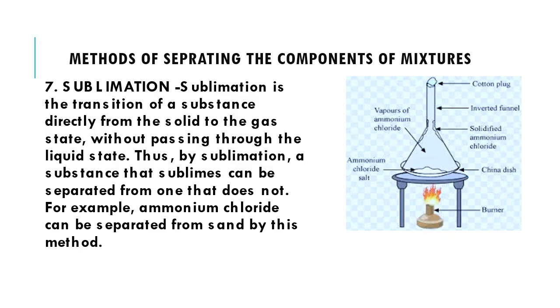Now let us take another method of separating the components of mixture, that is sublimation. Sublimation is transition of a substance directly from the solid to the gas state without passing through the liquid state. Thus by sublimation, a substance that sublimes can be separated from one that does not. For example, ammonium chloride can be separated from sand by this method. And I have shown this diagram in the figure also, and this is already given in class 6 and 7th also, it is being repeated.